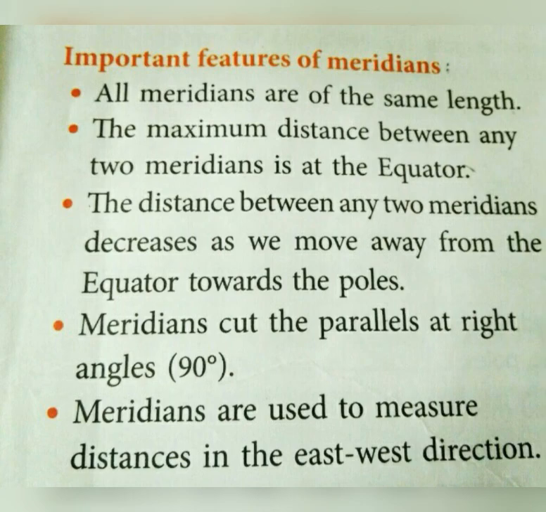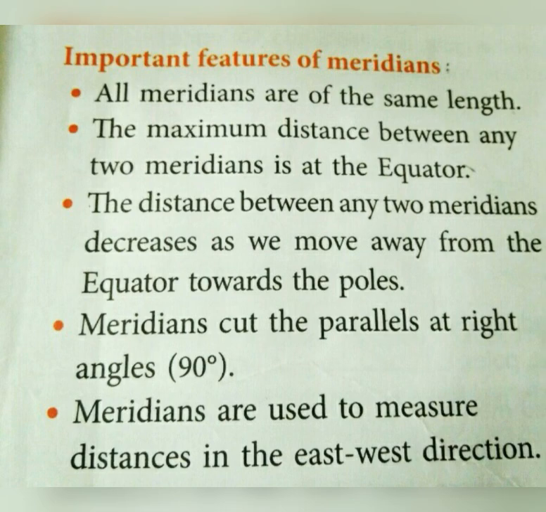So near the equator you will have the maximum distance between the meridians, and the distance between any two meridians decreases as we move towards the poles. So from the equator, when you are moving towards the poles, what will happen? The distance between the meridians decreases. The meridians cut the parallels at right angles. So what is a right angle? It is 90 degrees. And the meridians are used to measure distances in the east-west direction.